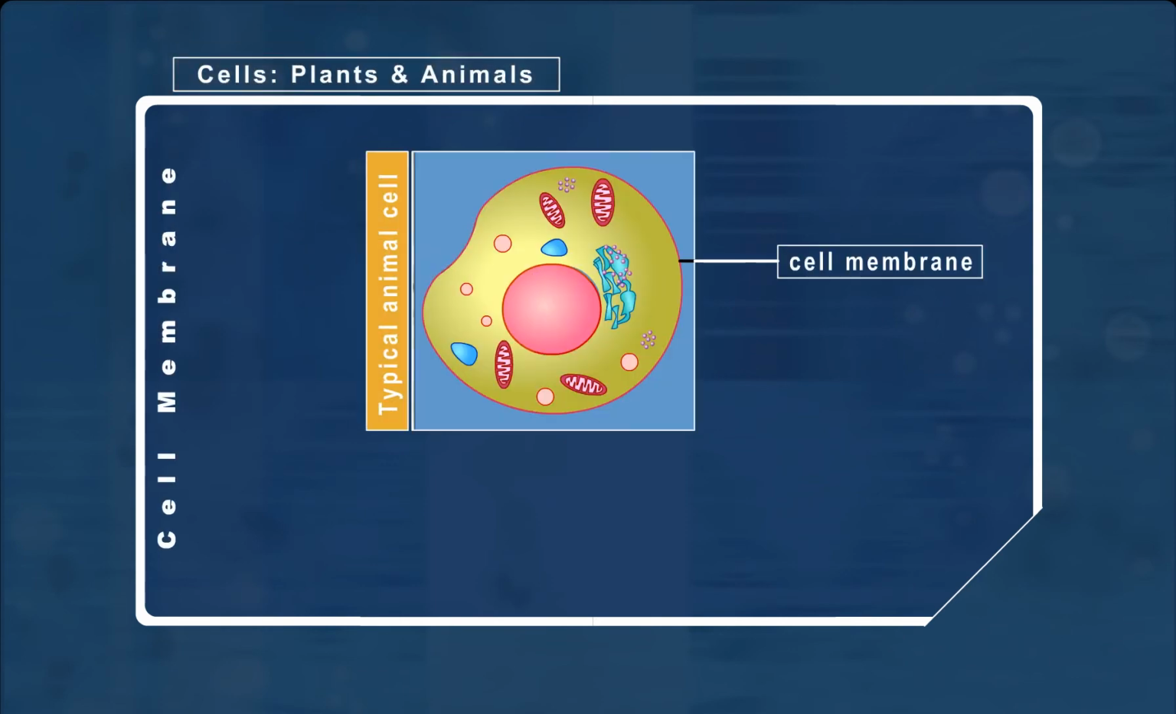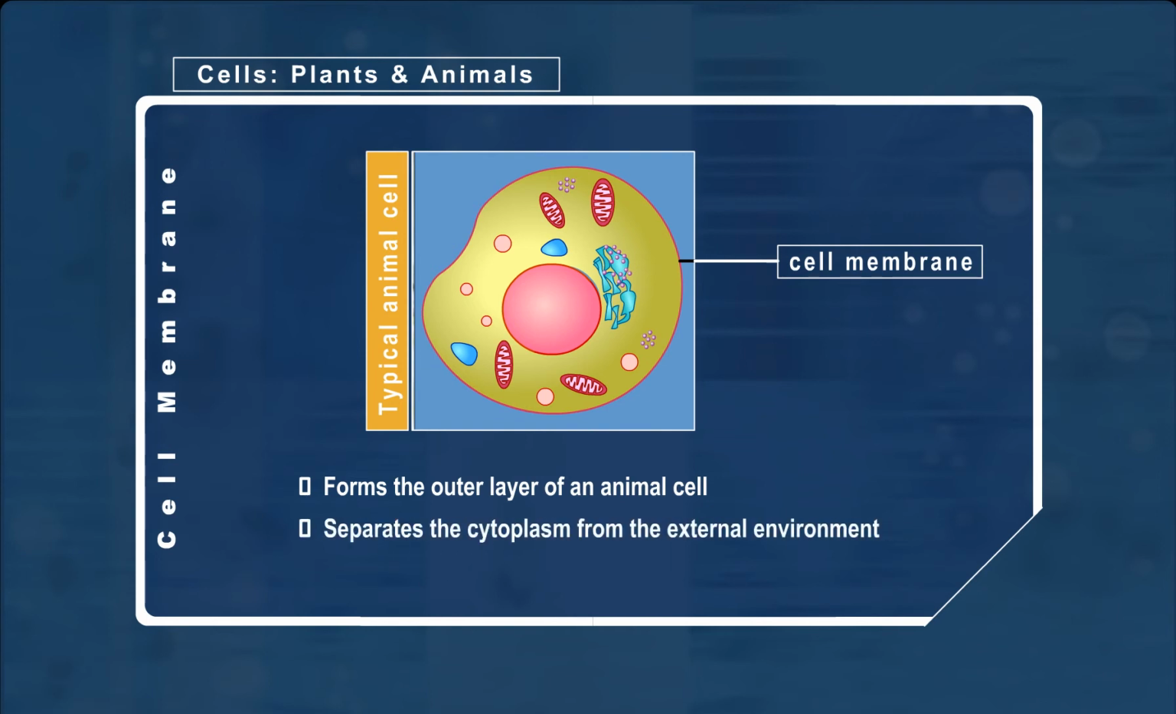The cell membrane forms the outer layer of an animal cell. It contains the cytoplasm of the cell and separates the cytoplasm from the external environment. Apart from protecting the cytoplasm from the outside environment, the cell membrane is partially permeable and thus controls materials that move in and out of the cell.